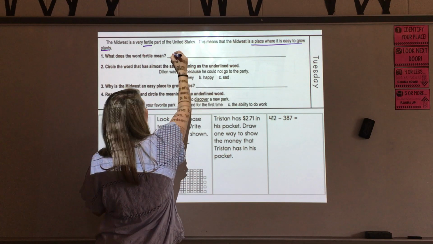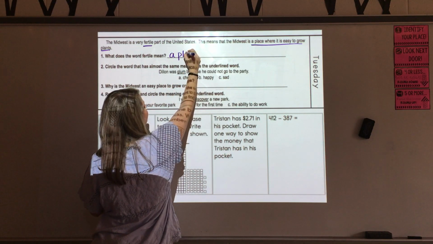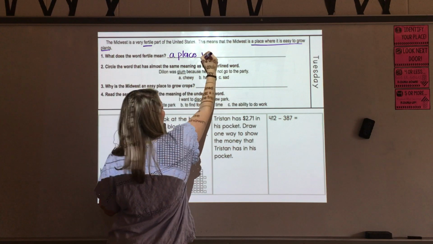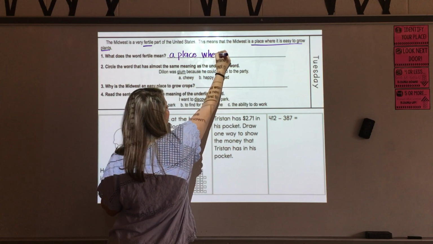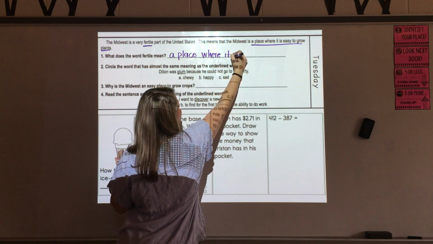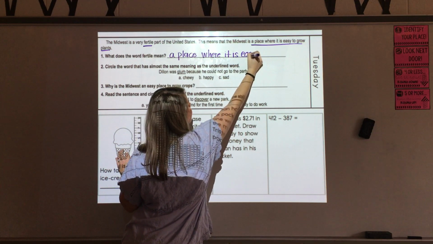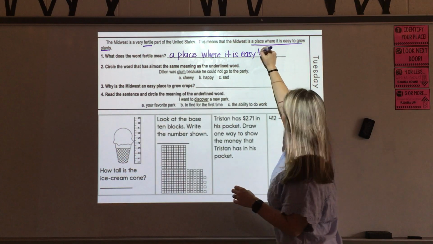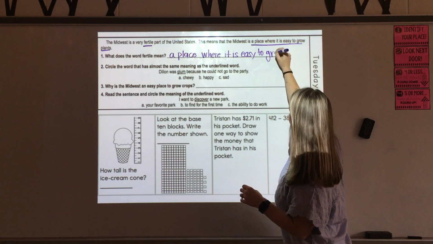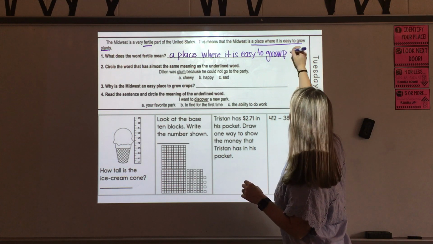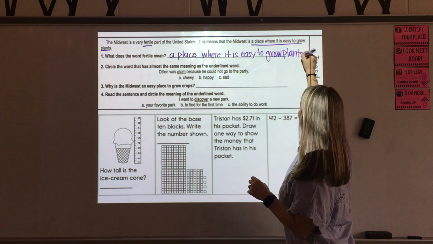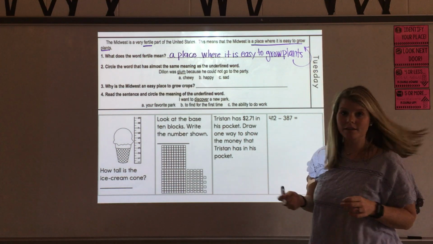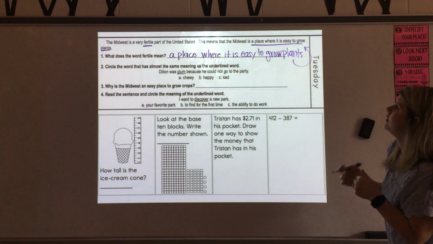Fertile means a place where it is easy to grow plants. And we've highlighted our text evidence up here to support our answer. So good.